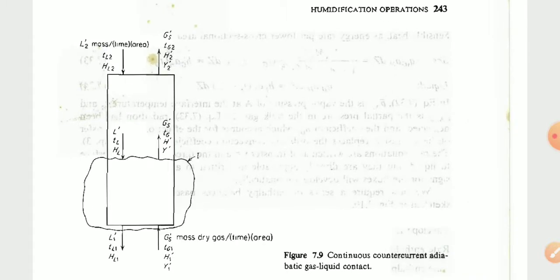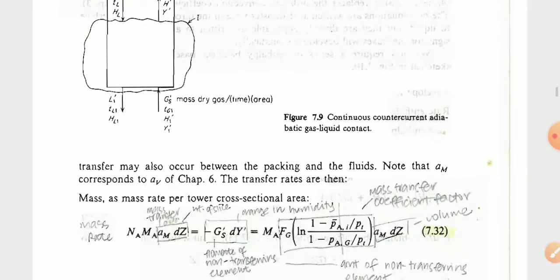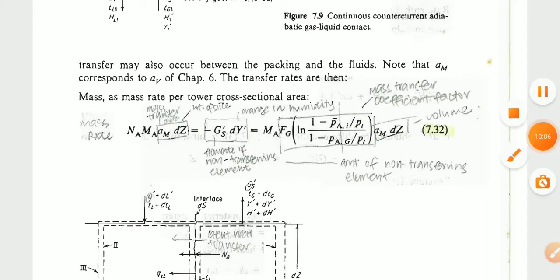Adiabatic operation. Now the derivation part. Transfer may also occur between the packing base and the fluid.